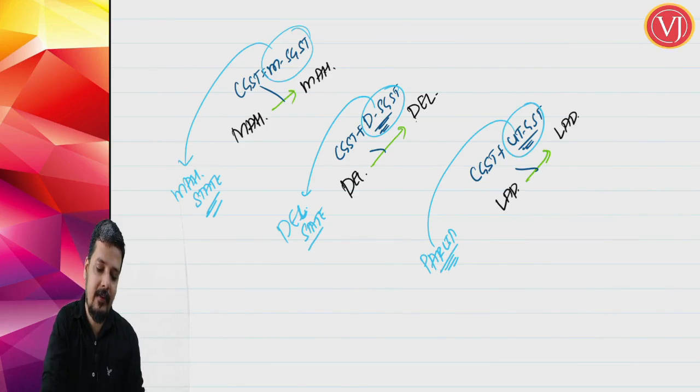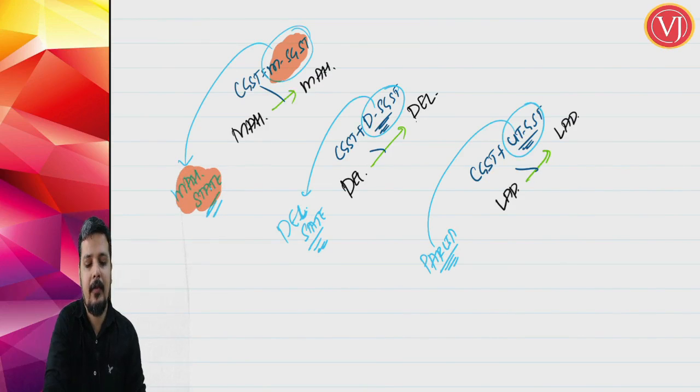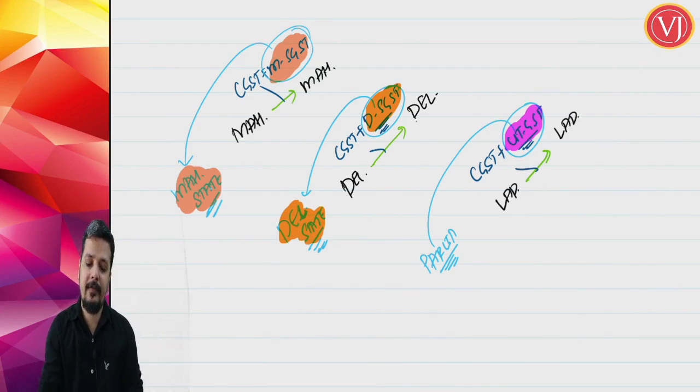So you have to understand. If we were focusing on Maharashtra SGST, that Maharashtra SGST law was passed by Maharashtra state. If you are focusing on Delhi SGST, the law was passed by Delhi state. But if you are focusing on Union Territory GST law, whether it is Ladakh Union Territory or any of the other Union Territories, say Andaman and Nicobar, or Chandigarh, or Lakshadweep, all these Union Territories.